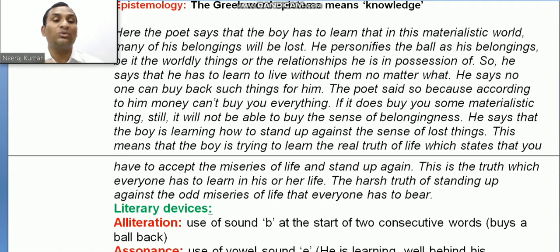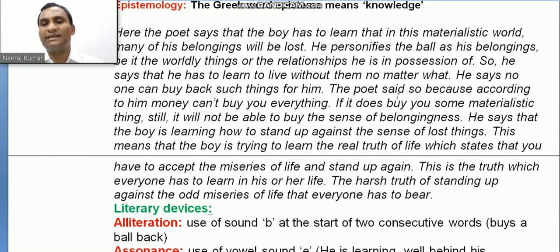So we have to learn that the things very dear to us will be lost, they will go from us. We should bear this separation, we should tolerate this separation. He says no one can buy back such things for him. Those things that have gone from our life cannot be bought back.